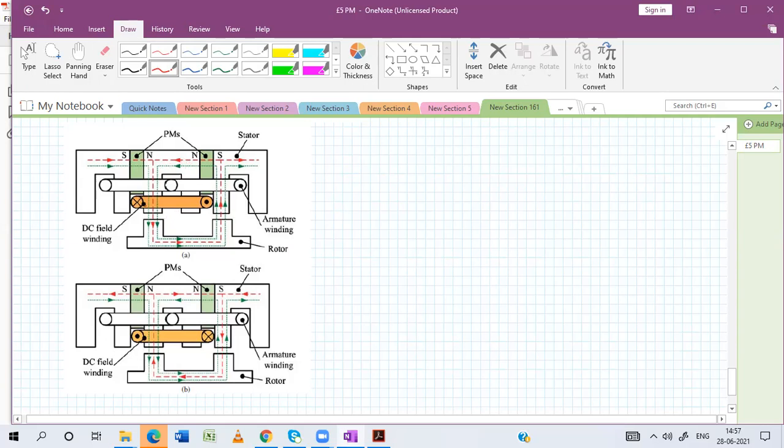But when we switch the DC field current, what happens? The direction of the flux due to the DC field will be changed. This red shows the direction of the flux due to the DC field winding. Now you can see that the direction of the flux due to the DC field winding is reversing. See here, they both are in the same direction. Now here both are opposite. It is called flux weakening. So this is flux strengthening, this is flux weakening.